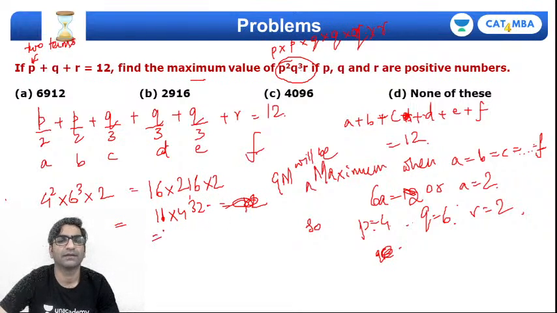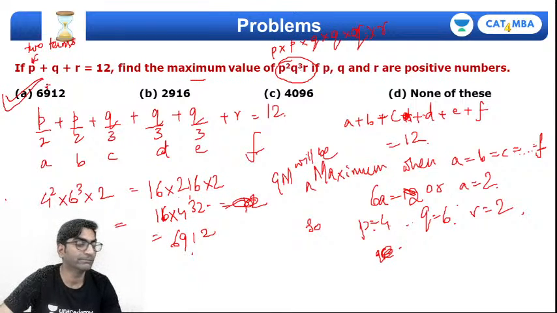This is 16 into 432. 16 2s are 32. 48 plus 3, 51. 64 plus 5, 69. So 6,912. That's option A.